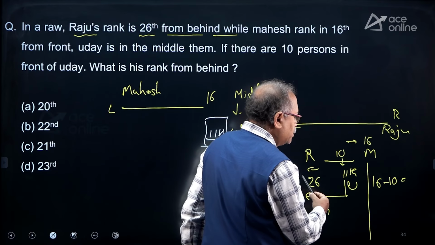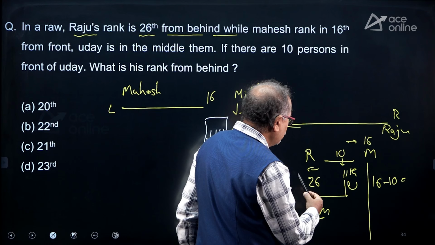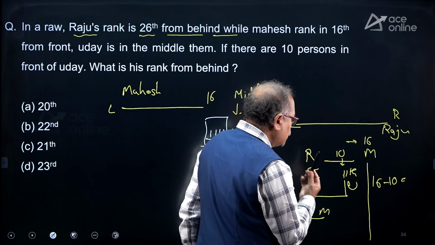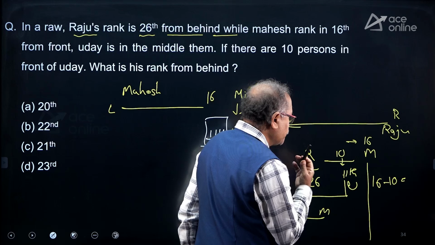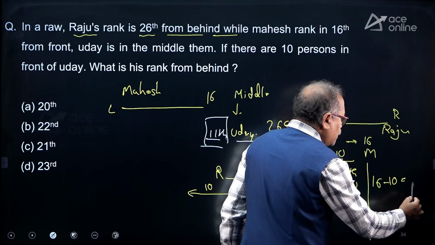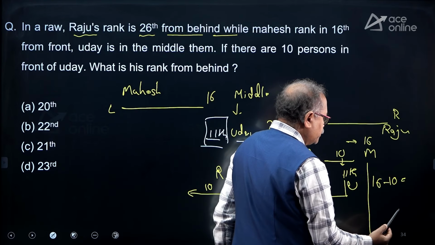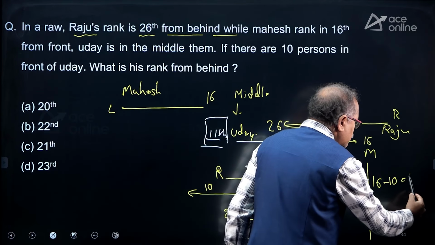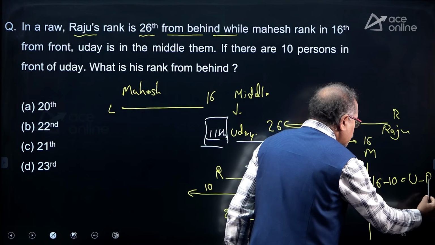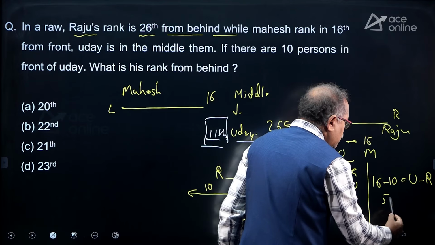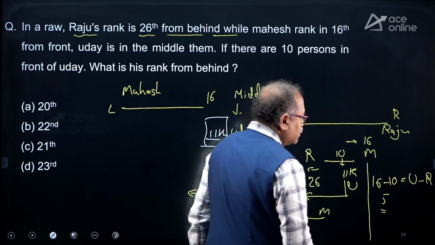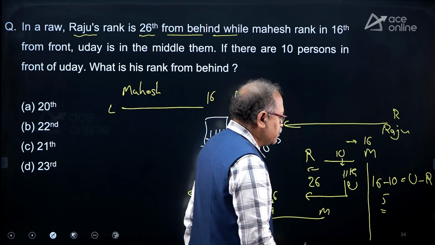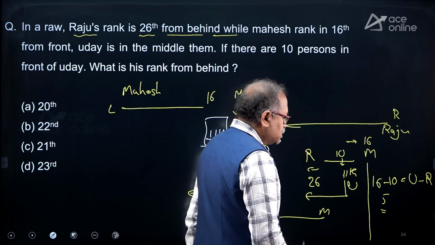So the Raju number will be Uday minus Raju. I am sorry, Uday minus Raju, which is nothing but 5. So this is 11, and 11 minus 5 is 6.